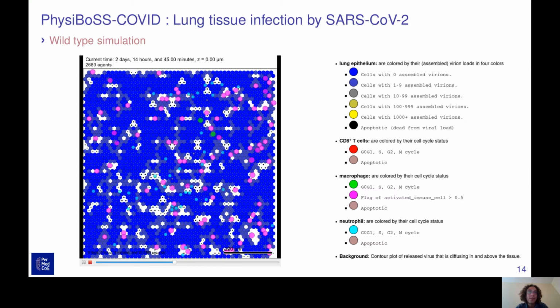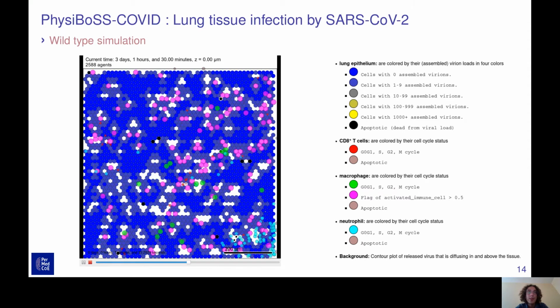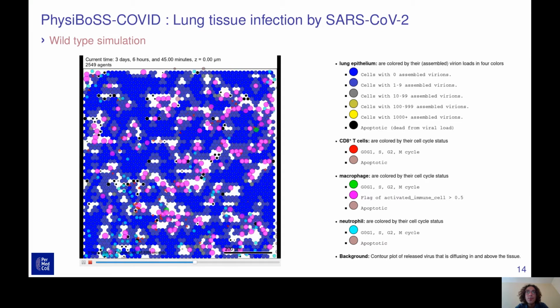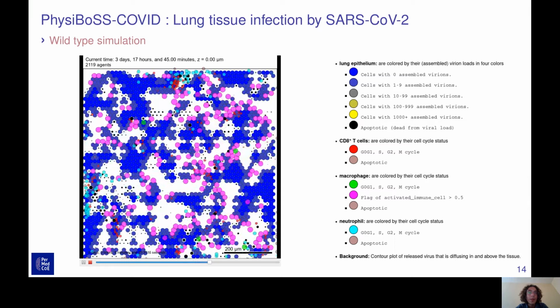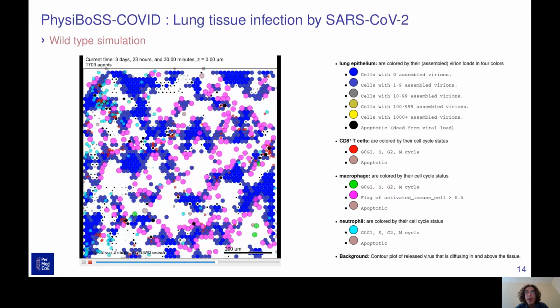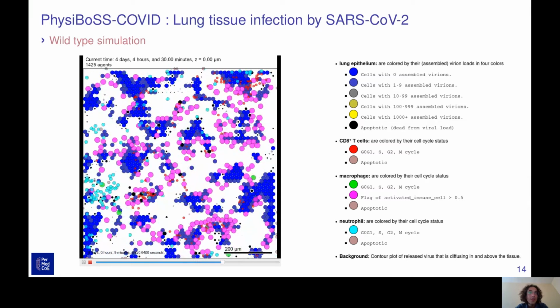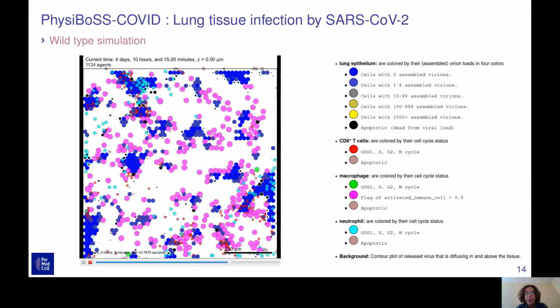and release cytokines. These cytokines will recruit these small blue cells and the small red cells. The CD8 T cells are the small red cells, and they will bind to infected cells and kill them. So as you can see here, you don't have an efficient way to fight the virus, and in the end, all the tissue will die.